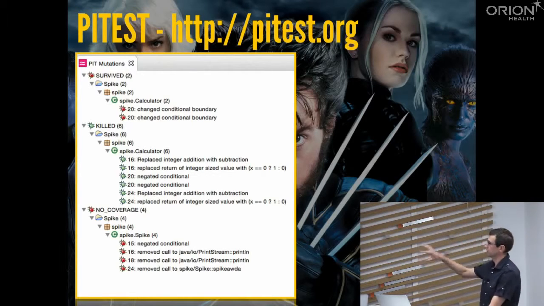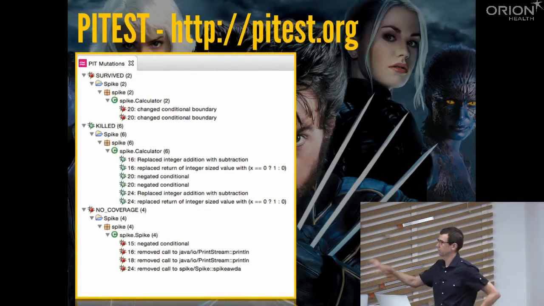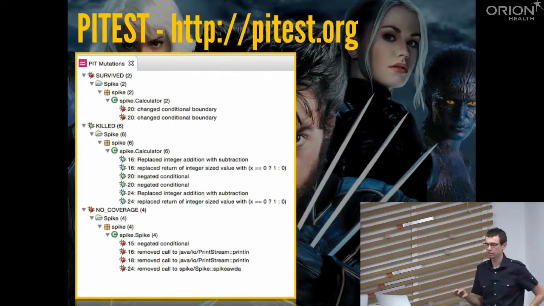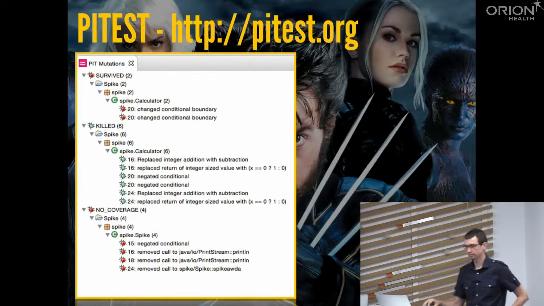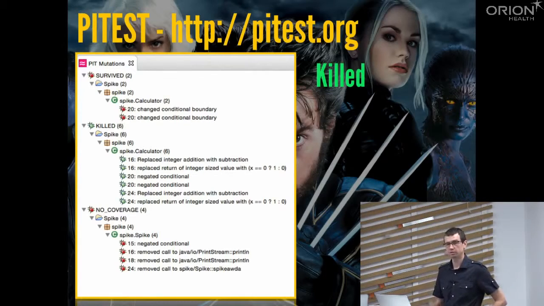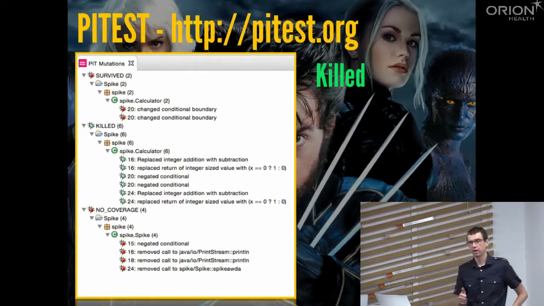Okay, and as a result, we have this report, and we can have different categories. So our mutants can go into different categories. So first, we have killed mutants. These are the mutants which we really like. Our tests were able to detect the change, and were able to kill these mutants. So our tests were kind of in a good shape.